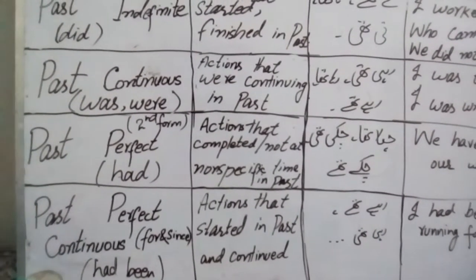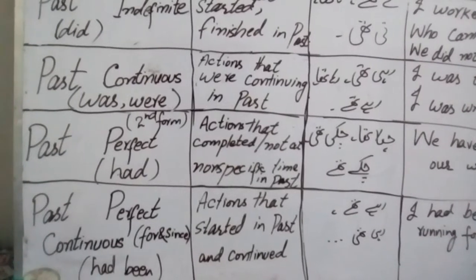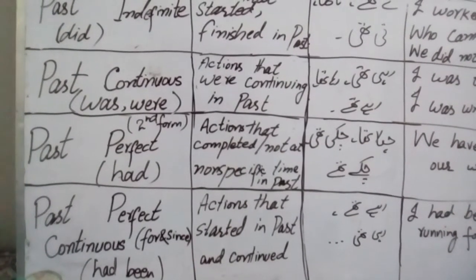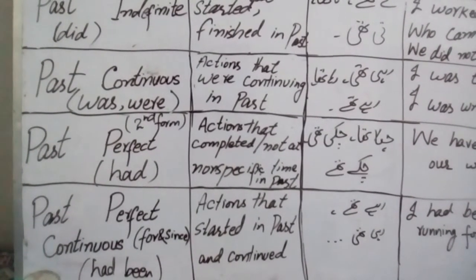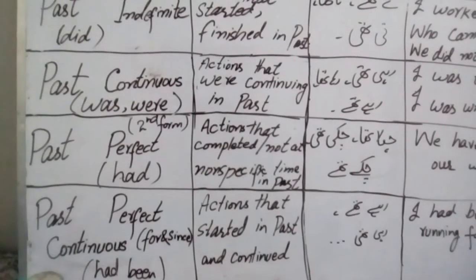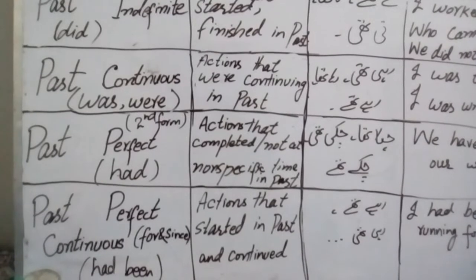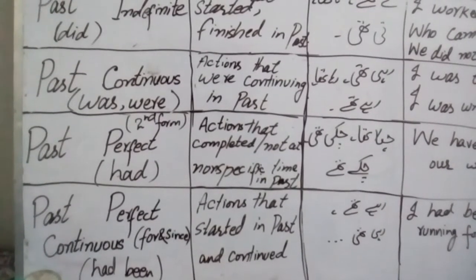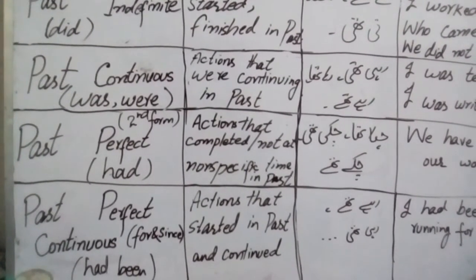In the past perfect tense, second form is used and had helping verb is used, and it is used for the actions that completed or not completed at non-specific time, or the time we don't know about this, right? Not specific time.